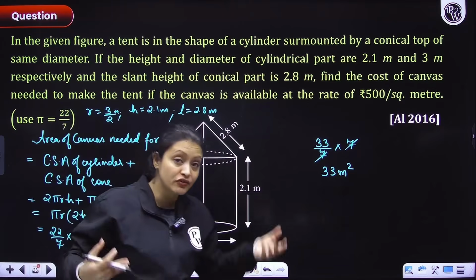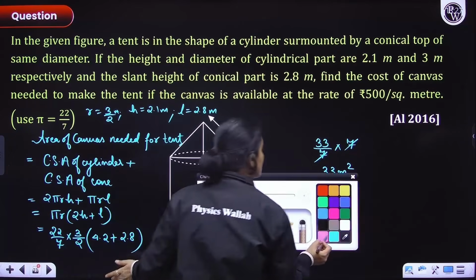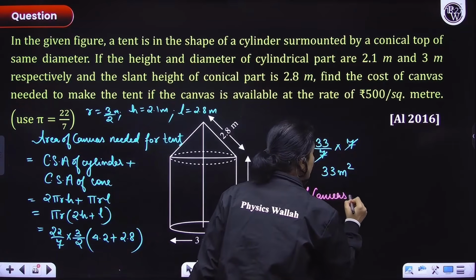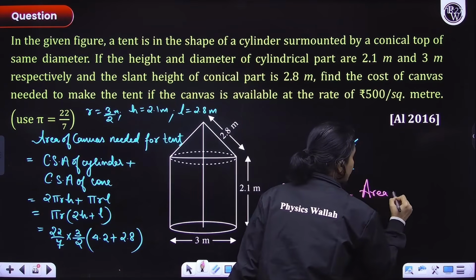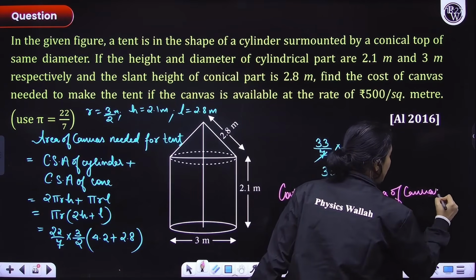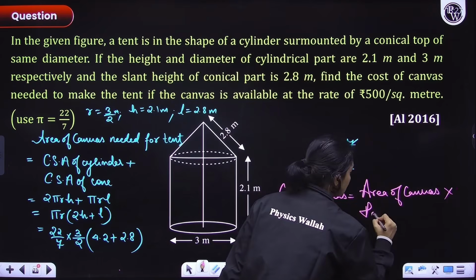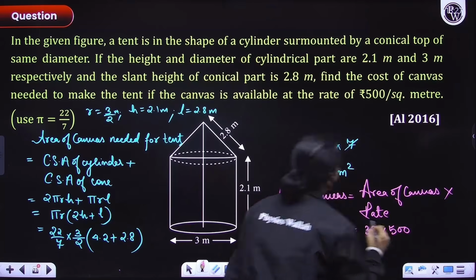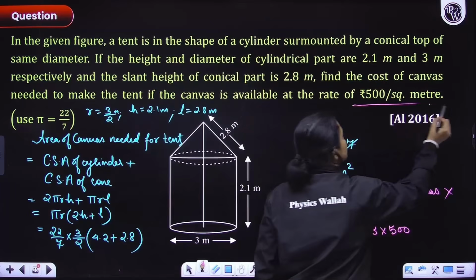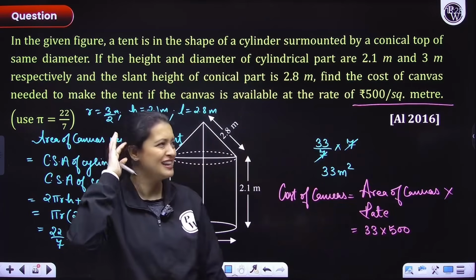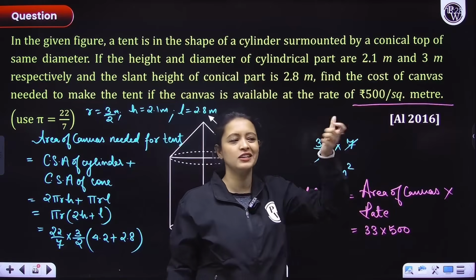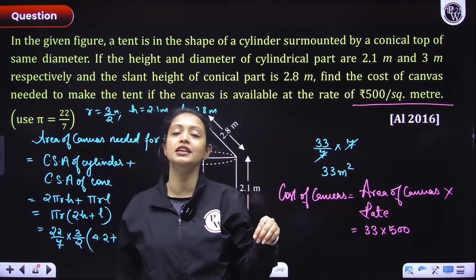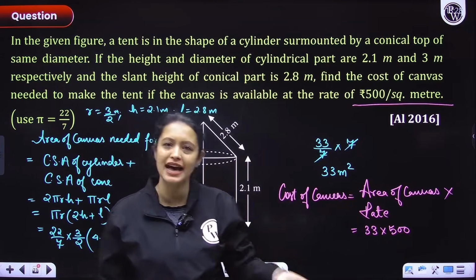But we don't have to find the area of the canvas, we have to find the cost of the canvas, right? So the cost of canvas would be equal to area of canvas multiplied with rate. Area we have figured out, 33, rate is given as 500 per square meter. So always see the rate and you will understand what you have to find. Rate is 500 per square meter, so meter square means area to figure out, right? So multiply 500 with area. If you have rate in terms of cube, then you have to figure out volume. It's as simple as that, right?